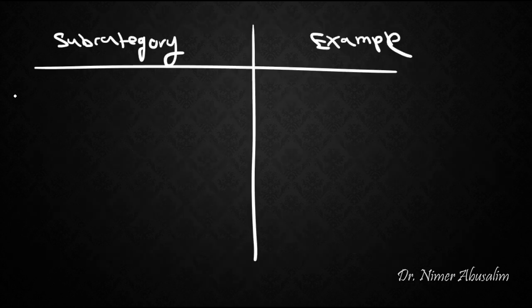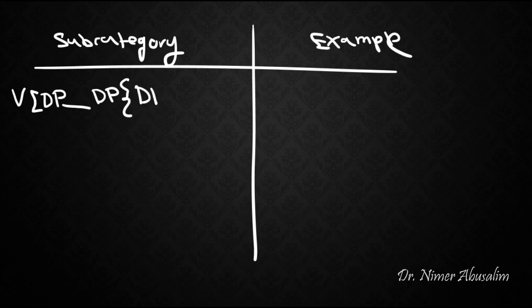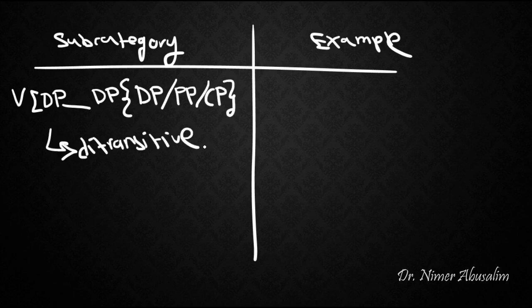The last type of subcategory of verb is a verb that takes a DP before it, a DP after it, and then one of three options, either a DP or a PP or a CP. This is what we call a ditransitive. An example is the word tell.